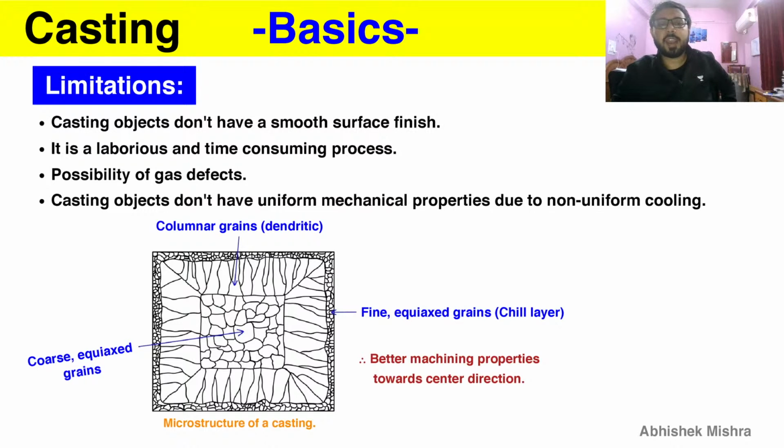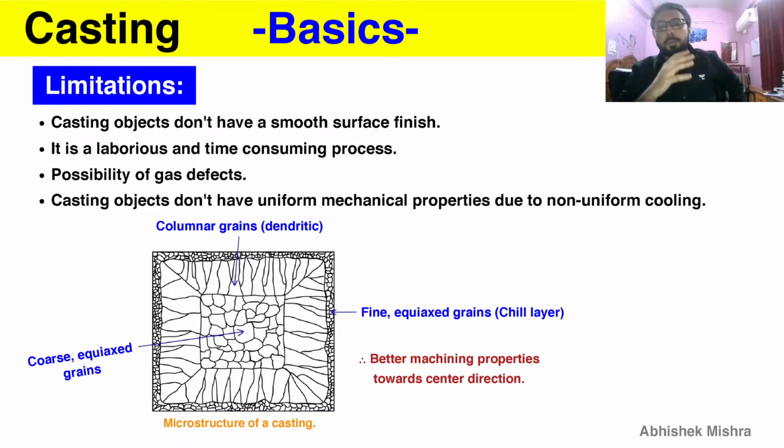Casting objects don't have uniform mechanical properties due to non-uniform cooling. So the cooling will be non-uniform because the surface area which is in contact with the liquid metal is different for different regions, and that will change the rate of cooling, and therefore we will have non-uniform mechanical properties.